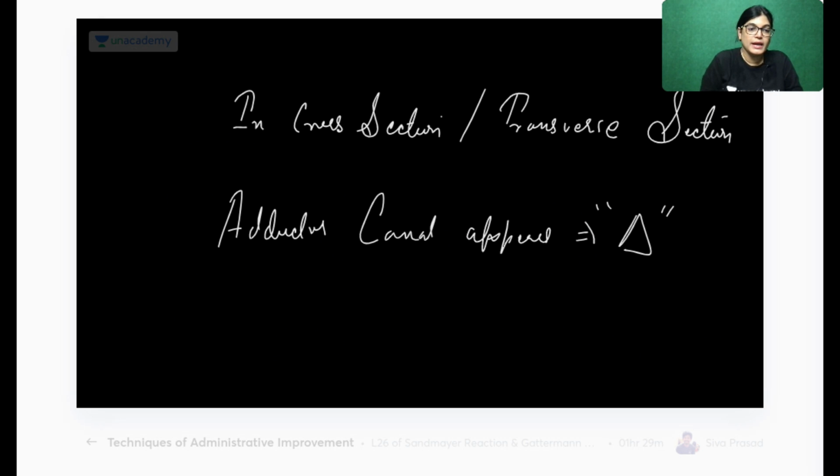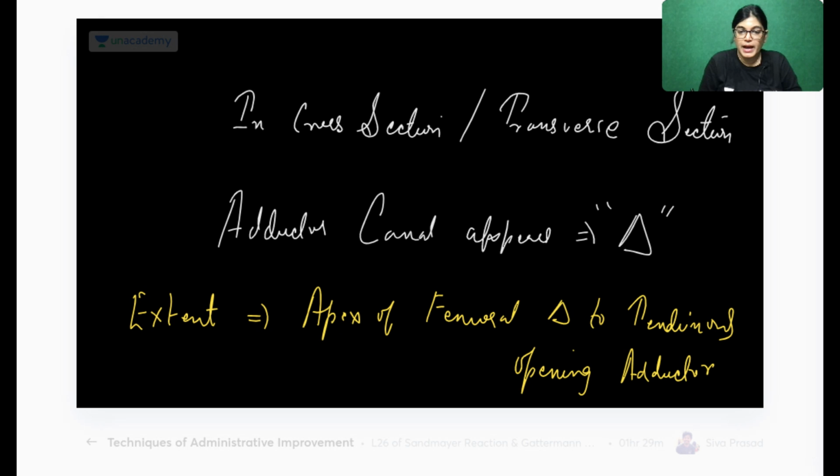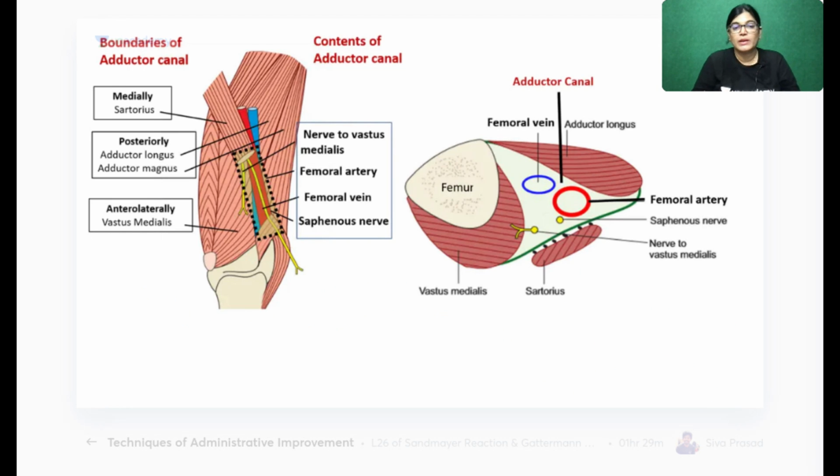So here you can write down the extent of the adductor canal. What is the extent? It extends from the apex of the femoral triangle to the tendinous opening of the adductor magnus muscle. The next important point is the content, as we know it is located in the middle 1/3 of the thigh. Okay, before writing the content, I would like to show you this diagram.